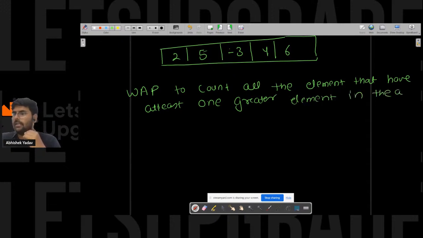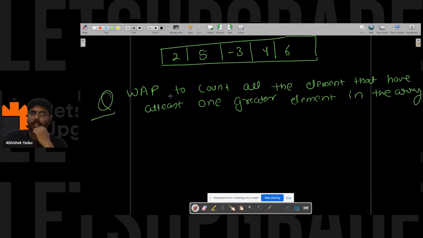So this is the program I have to write: write a program to count all the elements that have at least one greater element in the array.